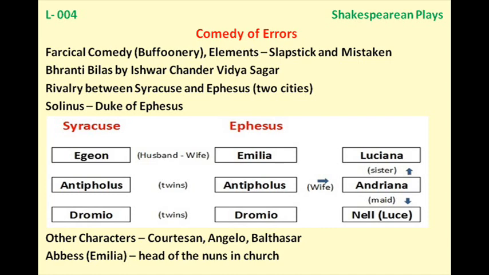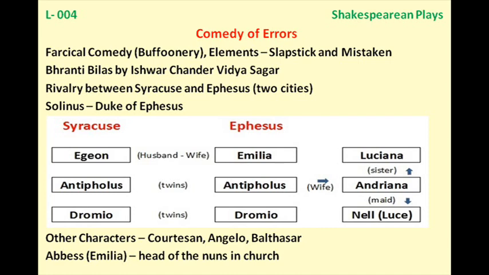Who? AS and DS. And then the courtesan goes to Andriana, and she informs Andriana that her husband Antipholus of Ephesus was dining with her in her home last night, and he has taken her ring away. Now in another scene we see Dromio of Ephesus.